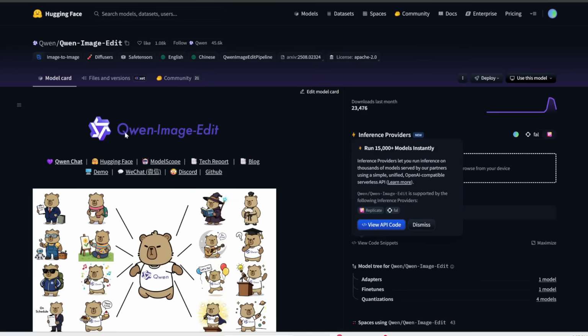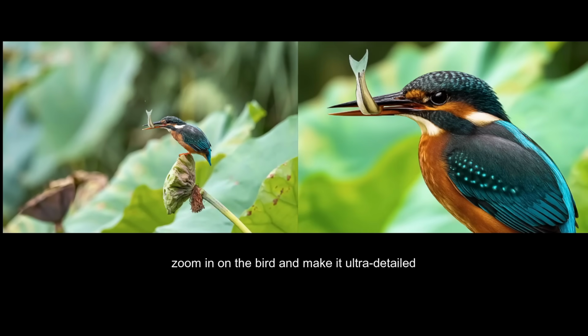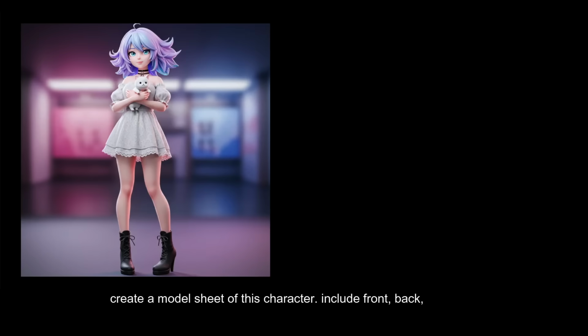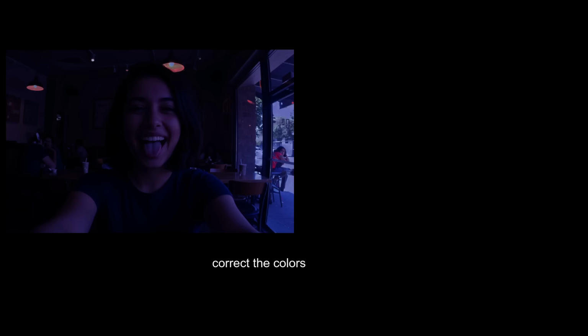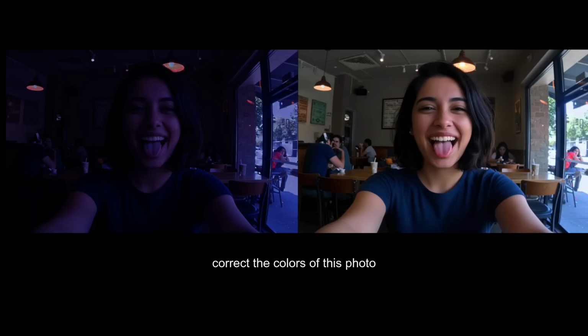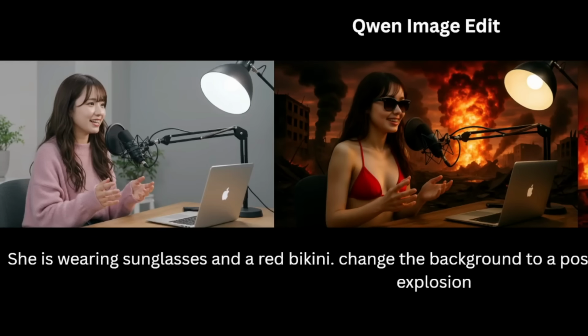Also this week, we have a new state-of-the-art image editor called Qwen Image Edit. This allows you to edit images just with a prompt, so you don't need to do any manual selection or masking or brushing. It can do so many impressive things like changing the brightness, contrast, white balance, or restoring photos, or changing the text to something else, or micro-editing certain features and objects of the image.